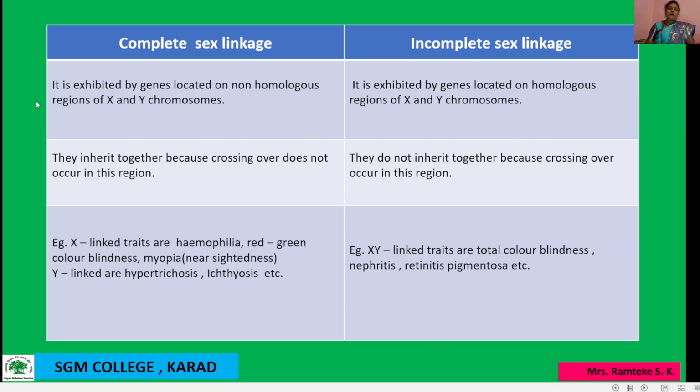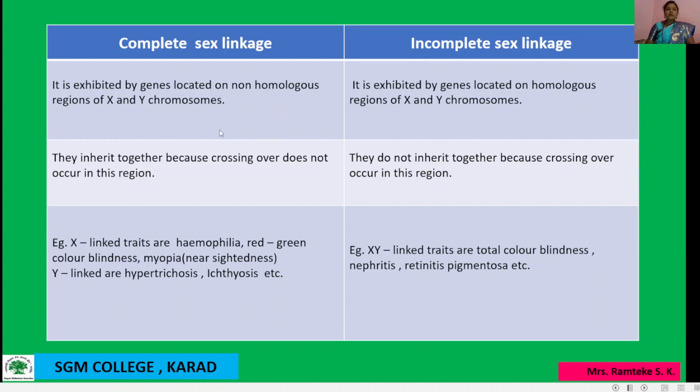In the previous lecture we studied the chromosome, and in that lecture we understood the X and Y chromosome. The X chromosome is long and the Y chromosome is short.